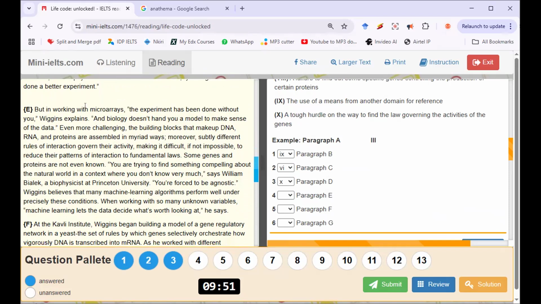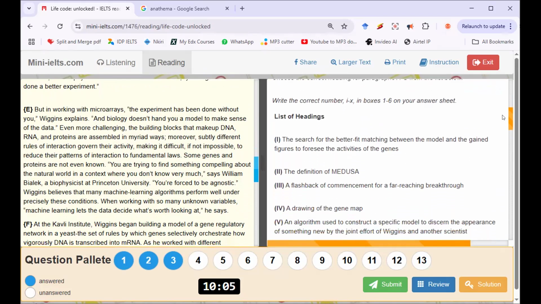Okay? Now, paragraph E. But in working with microarrays, the experiment has been done without you, Wiggins explains. And biology doesn't hand you a model to make sense of the data. A model. I saw model somewhere. See this model here. The search for the better fit matching between model and the gained figures. Okay, let's go on.